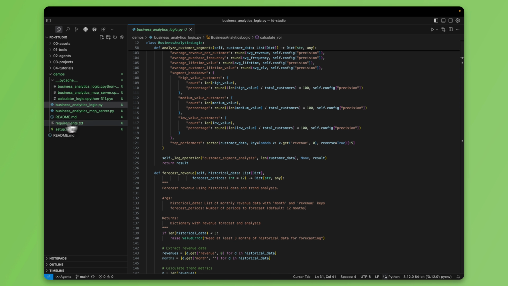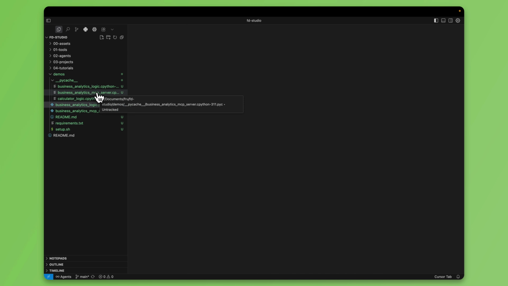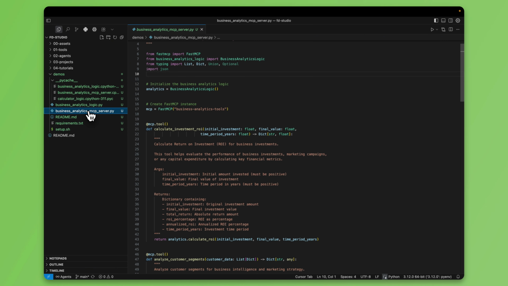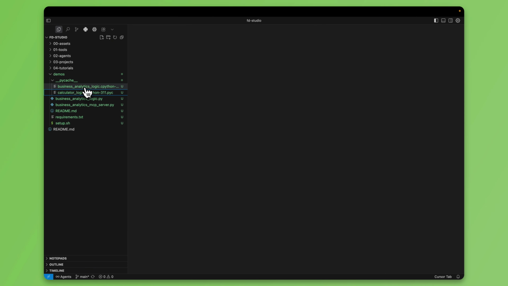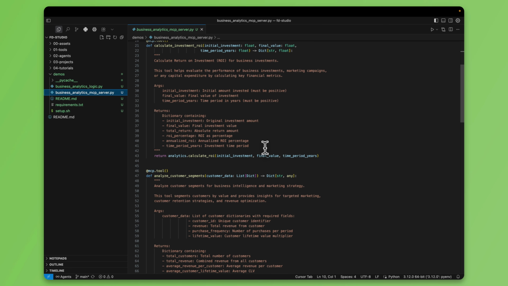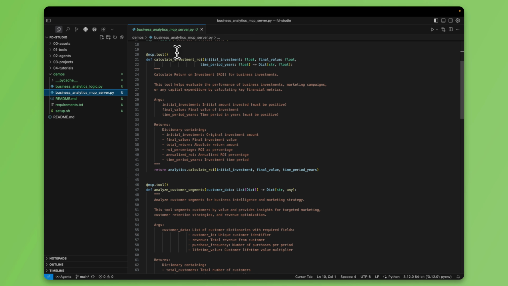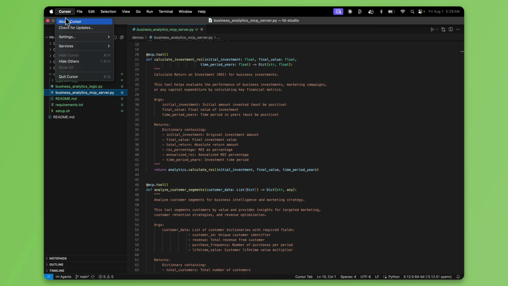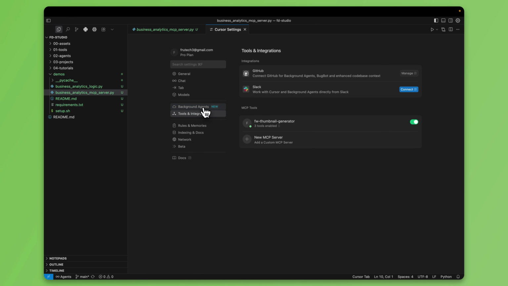So let's close this. Now we know we have an MCP server here. I'm going to just delete all of this to keep things clean. Let's leave the cache. So we know we have this MCP server. We know we registered the tools. Now what we can do is go back into Cursor settings, go to tools and integration. Now we have MCP tools.